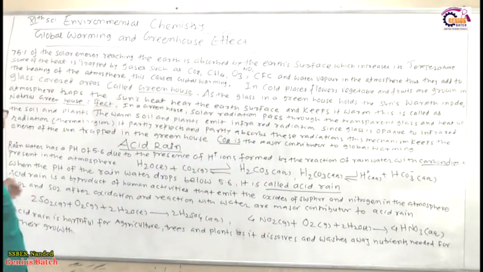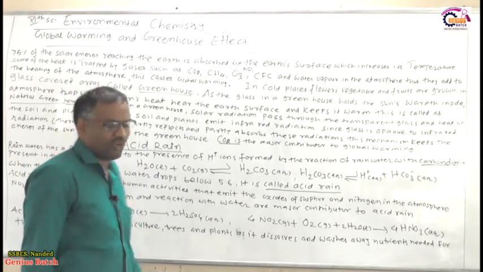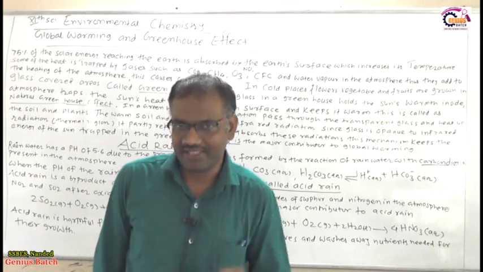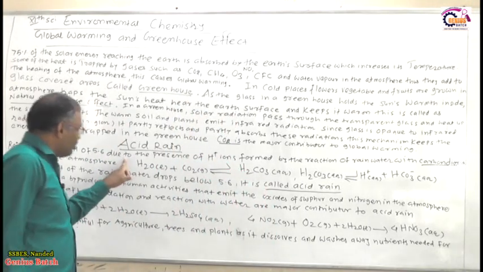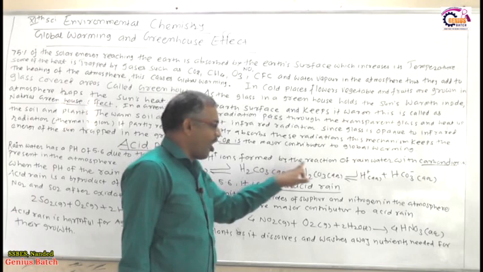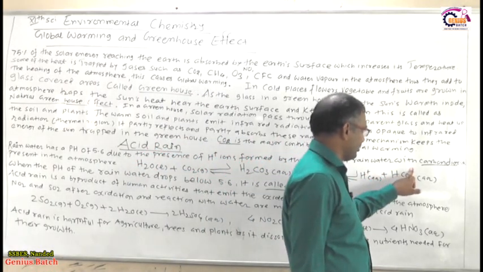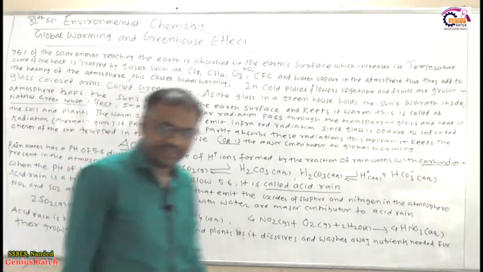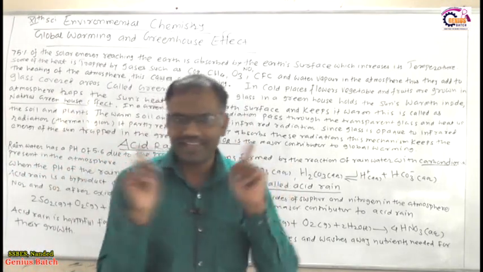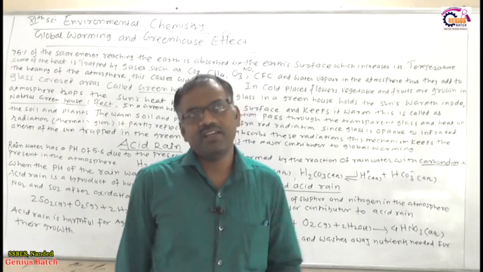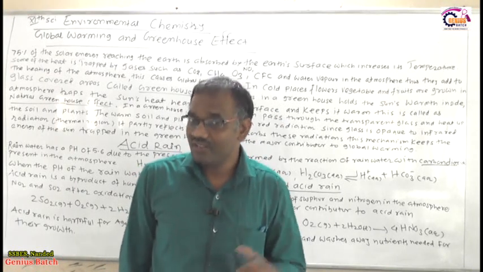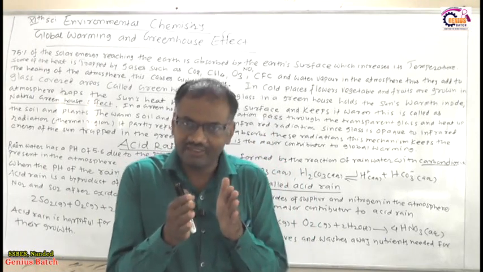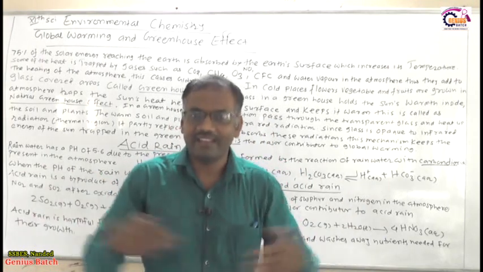As you know, rainwater has a pH of 5.6. Rainwater has how much pH? 5.6, right? This is due to the presence of H plus ions formed by the reaction of rainwater with carbon dioxide present in the atmosphere. Carbon dioxide gas is present in the atmosphere, and rainwater with a pH of 5.6 reacts with the carbon dioxide which is already present.